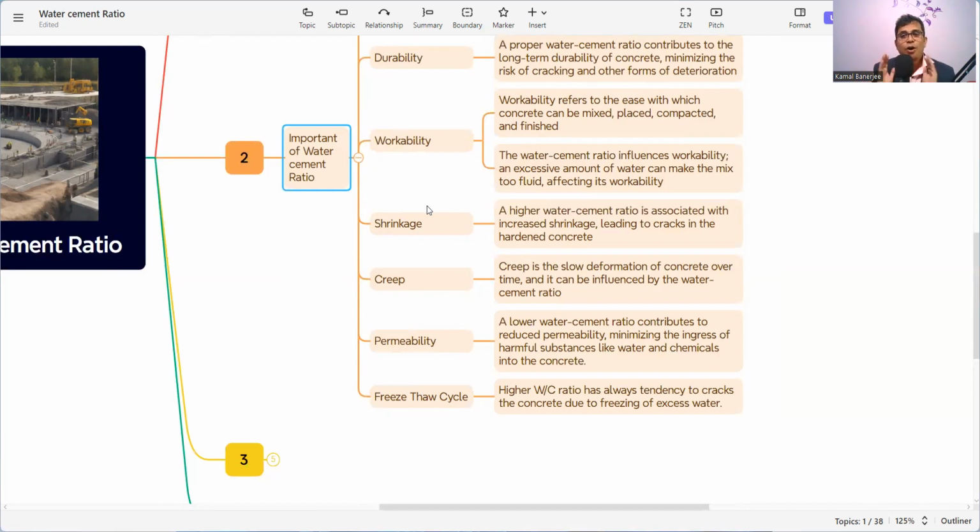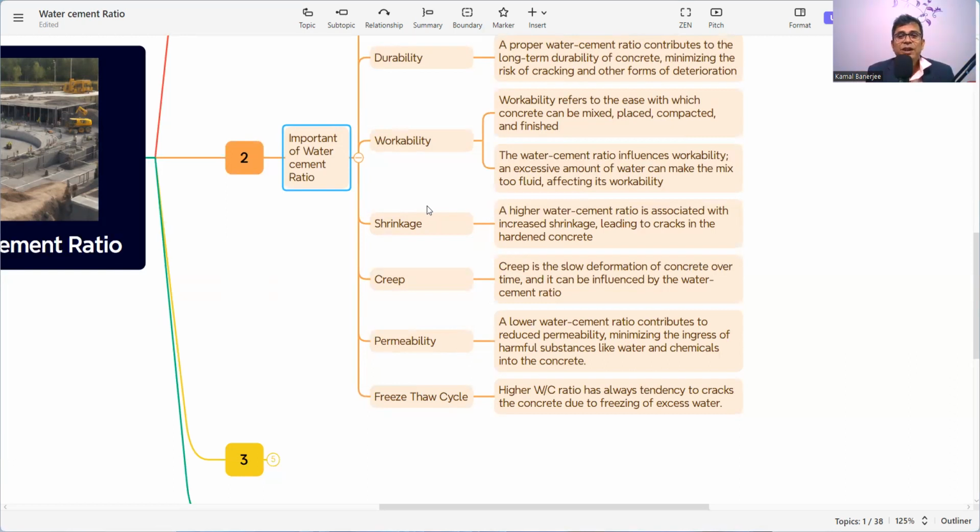So we need to check that we are not overdoing the water cement ratio, because it has a significant impact on workability. And what is workability and how is it affected? I have made another video on the workability of concrete. Please check the link or the description box and get the full information on workability.